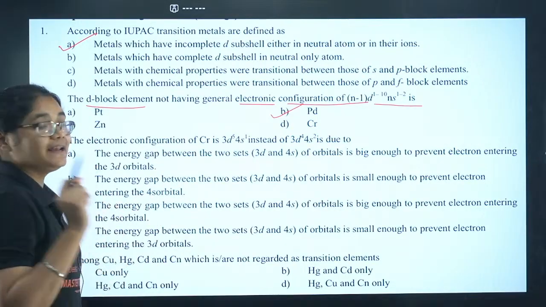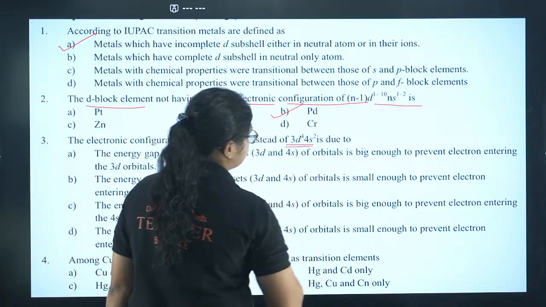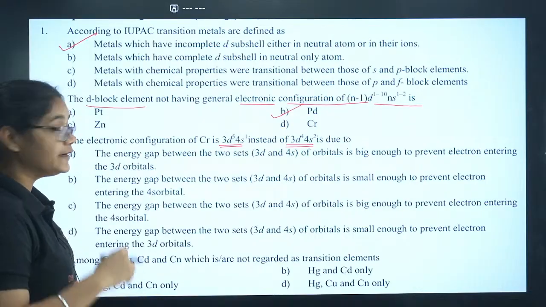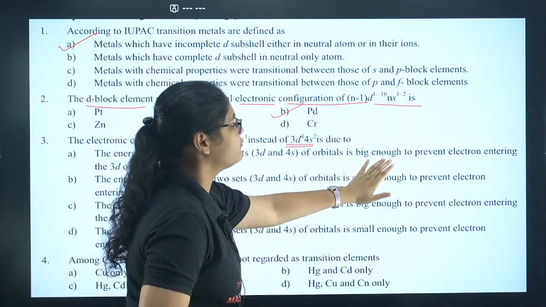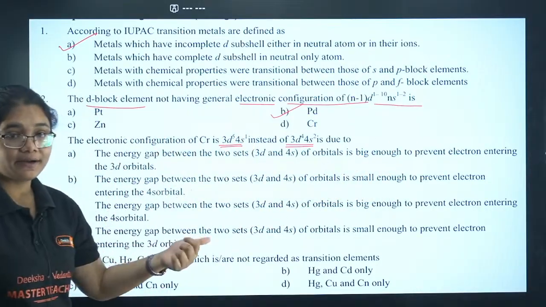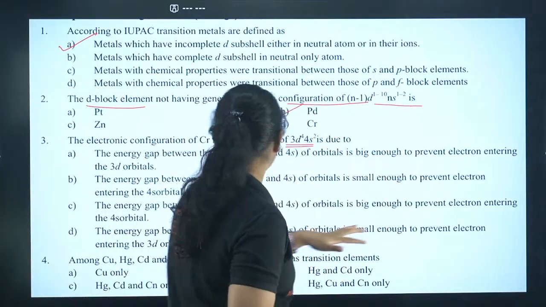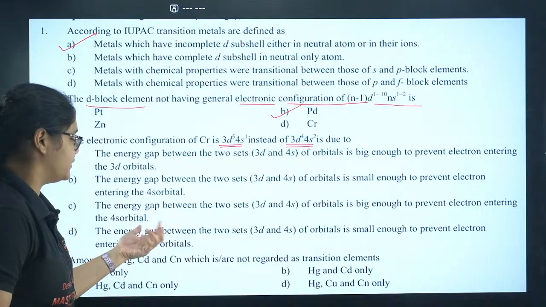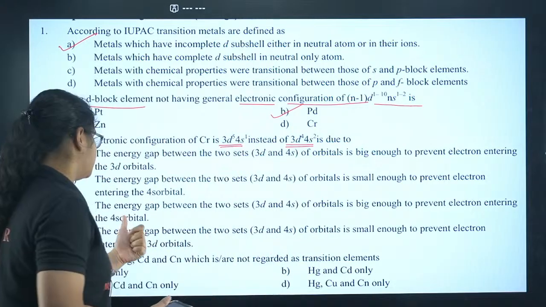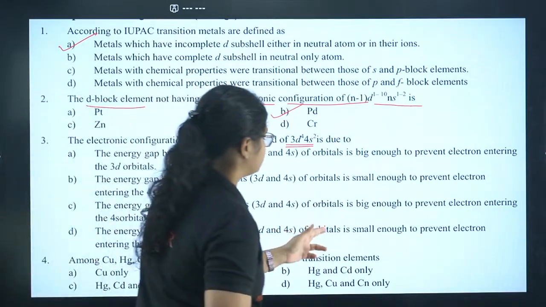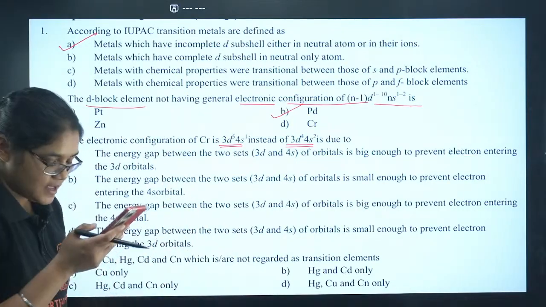Next question number 3. The electronic configuration of Cr is 3d5 4s1 instead of 3d4 4s2 is due to why? The energy gap between two sets 3d and 4s of orbitals is big enough to prevent the electron entering the 3d orbital. The energy gap between two sets 3d and 4s of orbitals is small enough to prevent the electron entering the 4s orbital. The energy gap between two sets is big enough to prevent the electron entering from 4s orbital. The energy gap between the two sets of orbitals is small enough to prevent the electron entering the 3d orbitals. Which one is correct here?